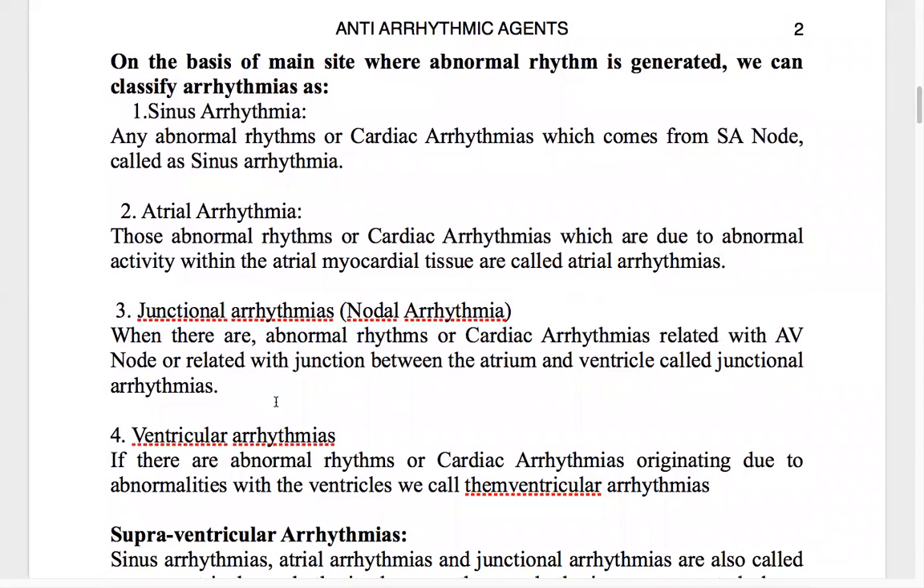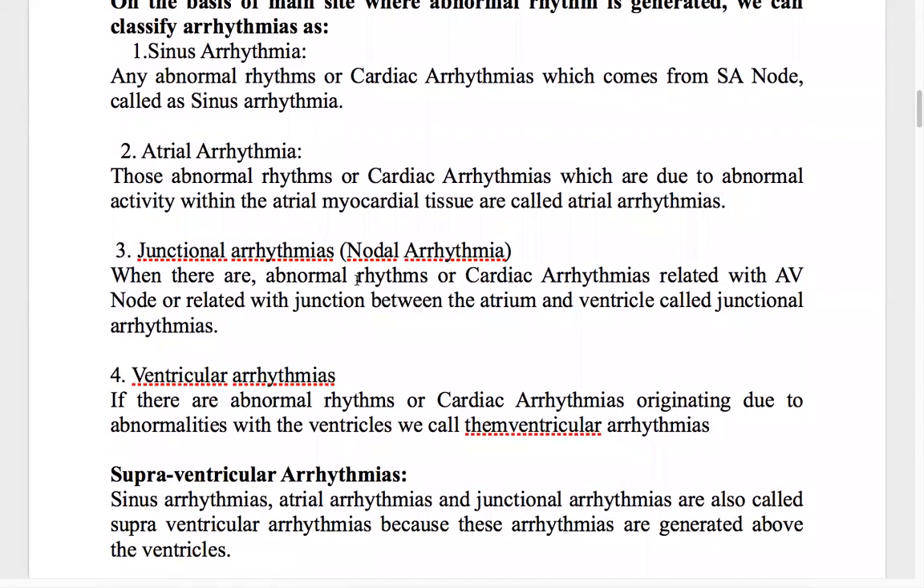And next is junctional arrhythmia or nodal arrhythmia. As the name itself indicates, same as the previous one, this is where the abnormal rhythm or cardiac arrhythmia is related to the AV node, nodal arrhythmia.